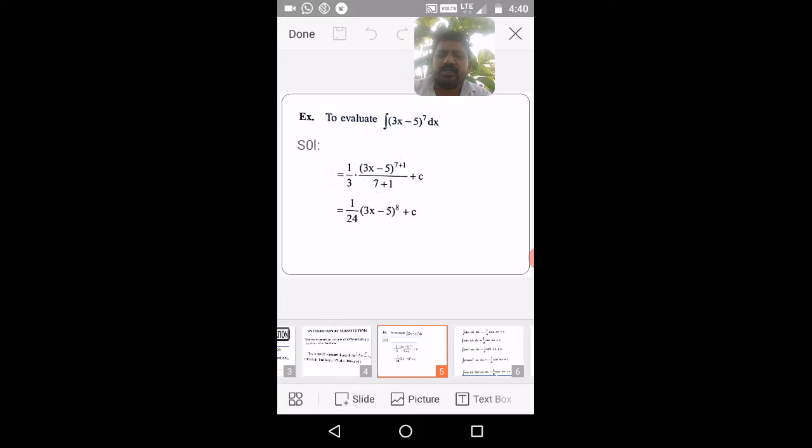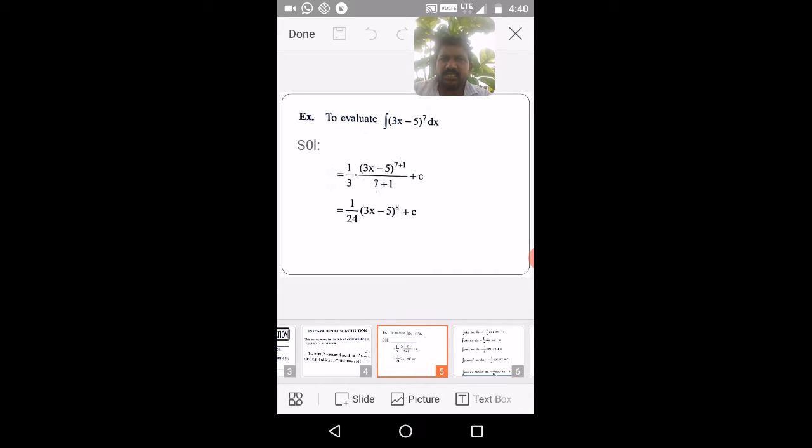Then by differentiating the substitution equation with respect to x, you evaluate the dx value in terms of dt. Then you will have a basic integrand in t and dt terms, then you use the usual formulas and we will get the answer very easily.